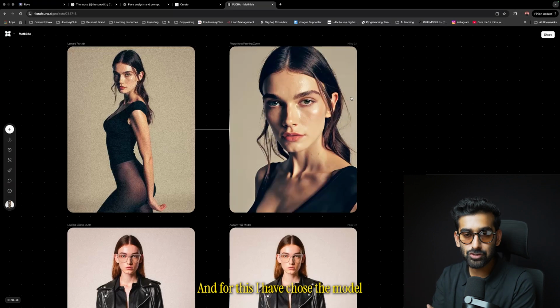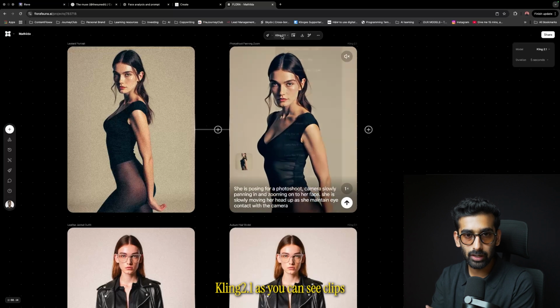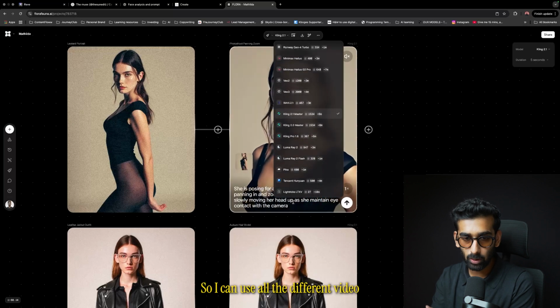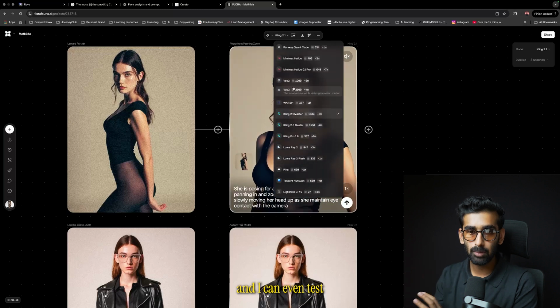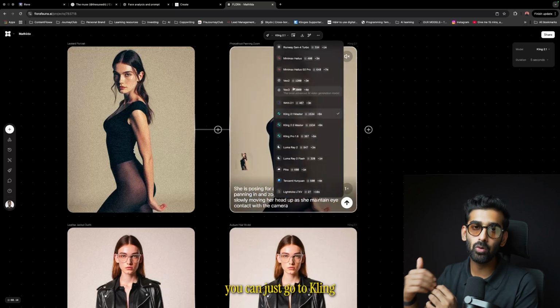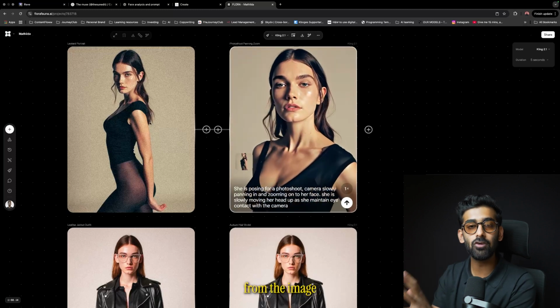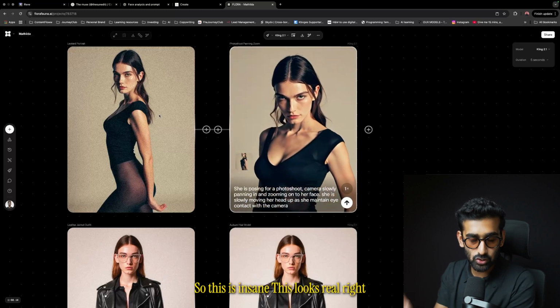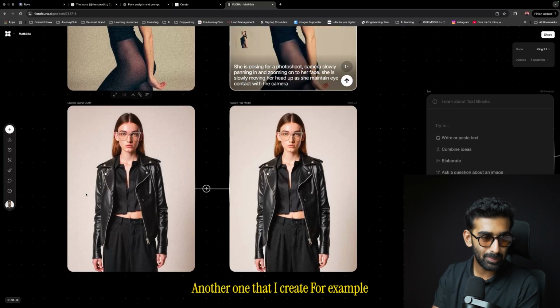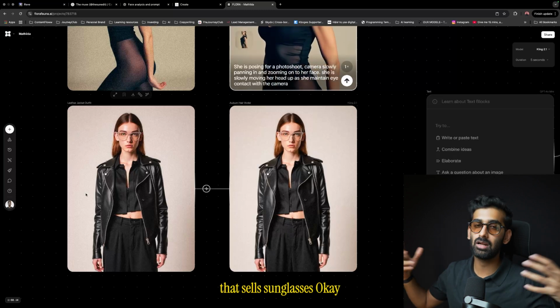And for this, I have chosen the model Kling 2.1, as you can see, Kling. So I can use all the different video models over here and I can play around with it and I can A/B test. But for the sake of simplicity, you can just go to Kling and you can create a video from the image that you have created for your AI influencer, right? So this is insane. This looks real, right? Another one that I created, for example, let's say if you are a D2C brand that sells sunglasses, okay?